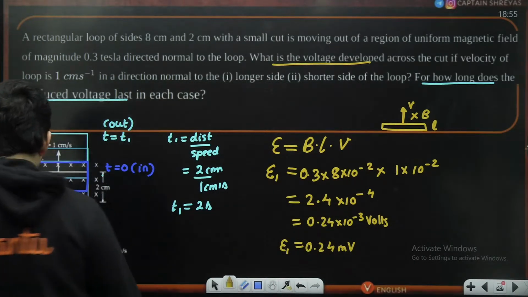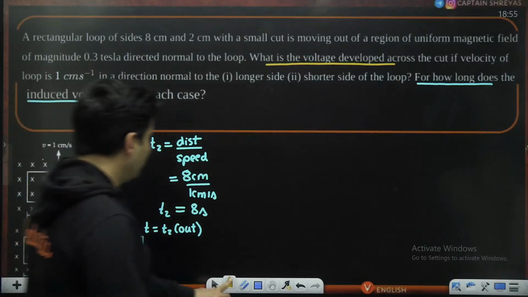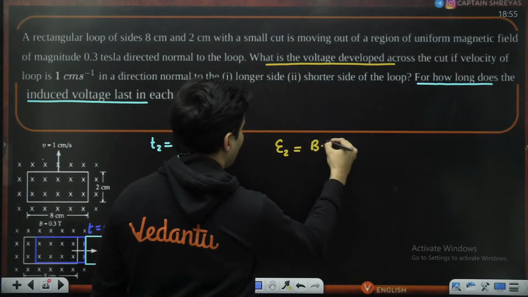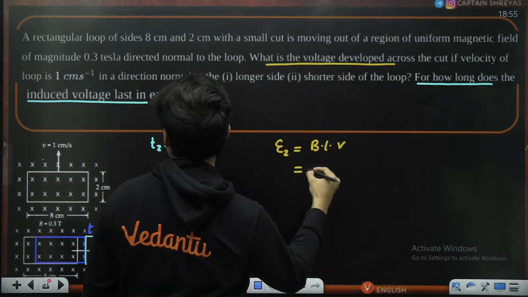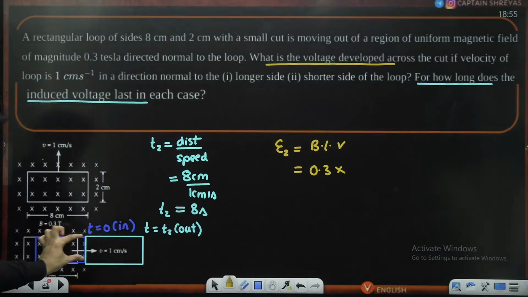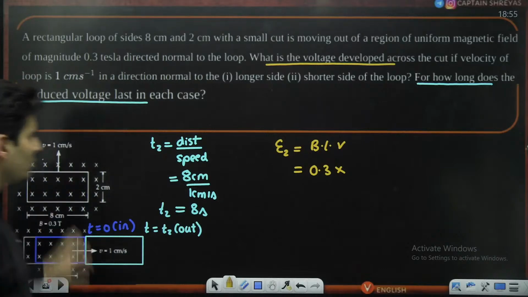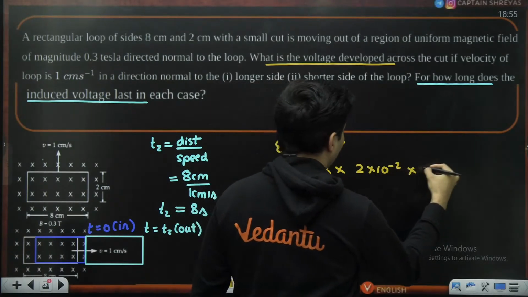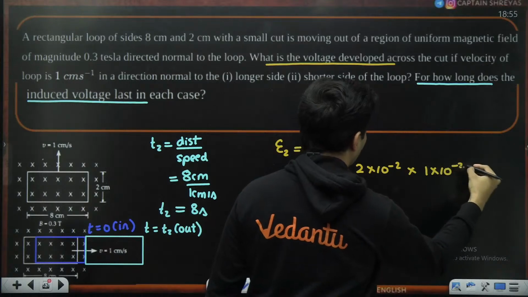Got the answer. Very good. Similarly, do it for the other one. Second time, E2 will be BLV, magnetic field 0.3. Length this time will be this length, which is 2 centimeter. So 2 into 10 to the power minus 2. And velocity is again 1 centimeter per second.